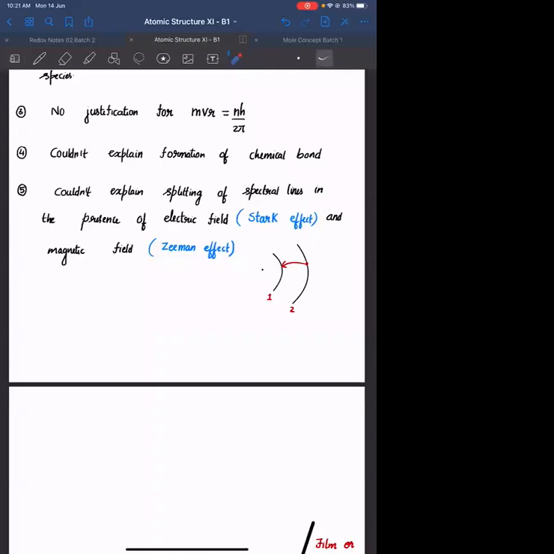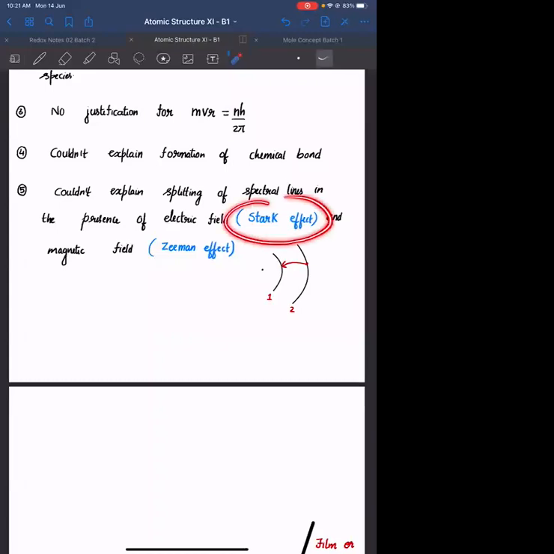So he couldn't explain why different energy photons are being emitted, even though the transition is from 2 to 1, in the presence of electric and magnetic field. Is this clear? Is the limitation clear? Yes, sir. We will be explaining this particular limitation after studying the actual, current model of the atom.